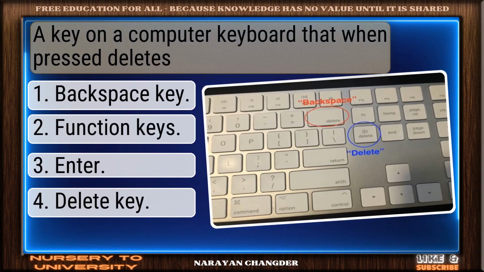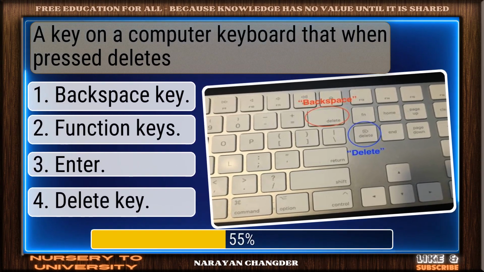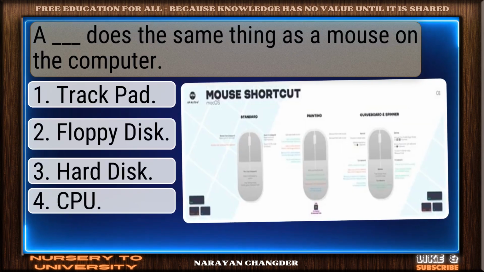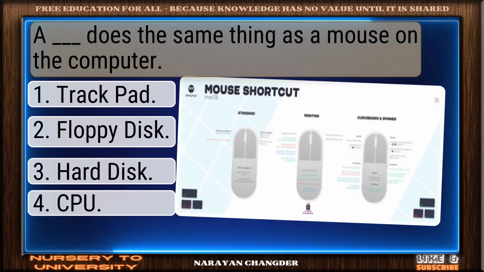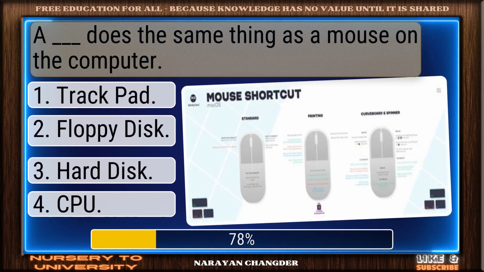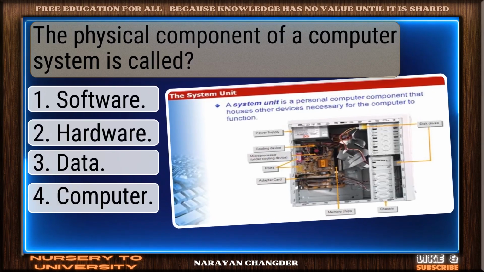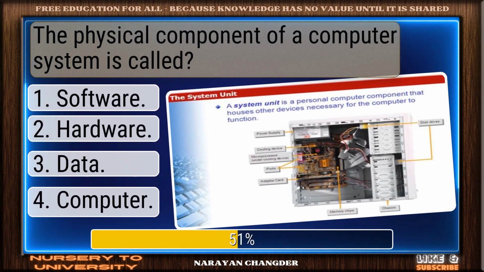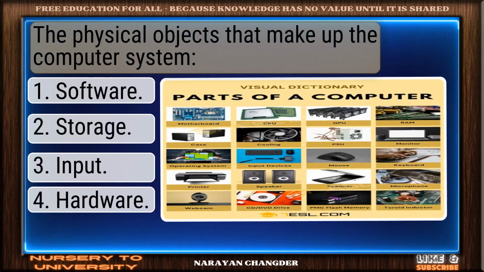A key on a computer keyboard that, when pressed, deletes. Good job. Delete key works well. A dash does the same thing as a mouse on the computer. Bravo. Trackpad is the answer. The physical component of a computer system is called. Well reasoned. Hardware is correct.